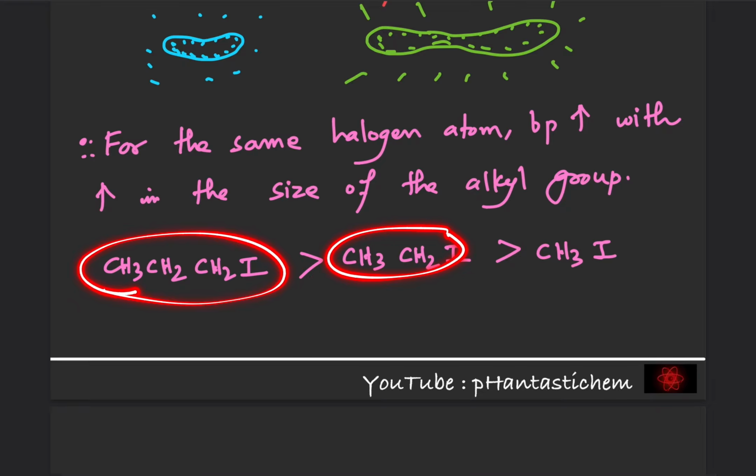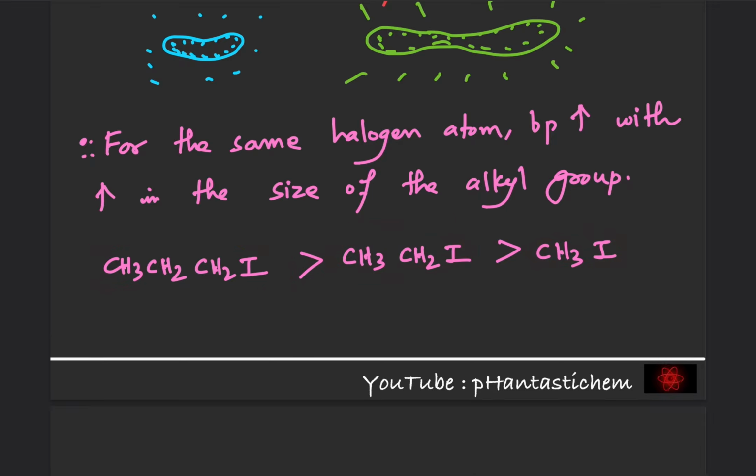This has more size compared to this one and compared to this one. So therefore, statement 1 is correct.